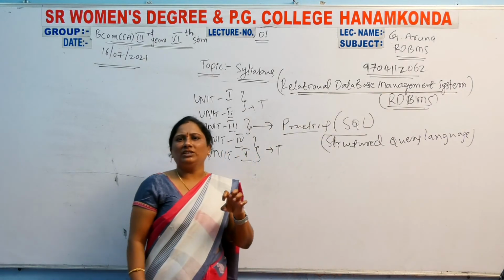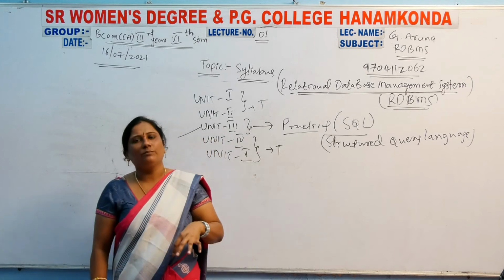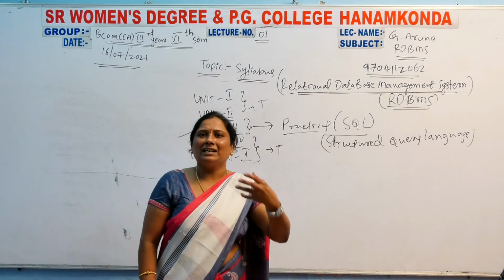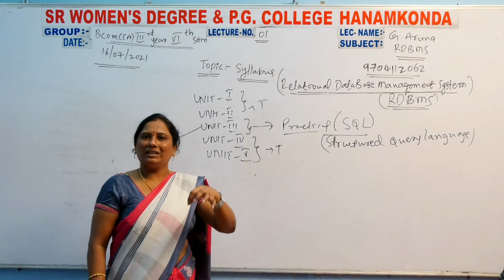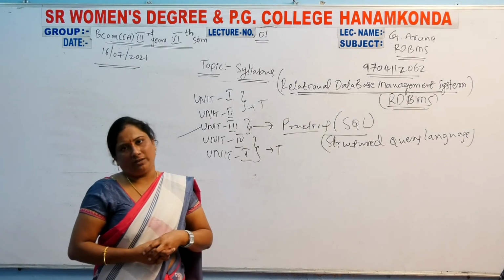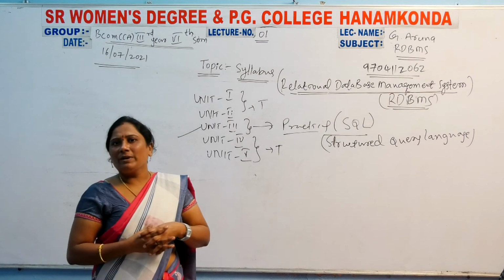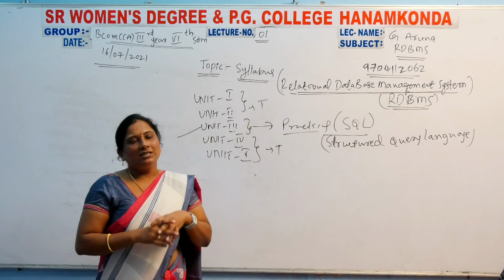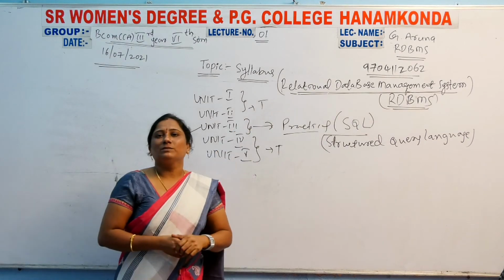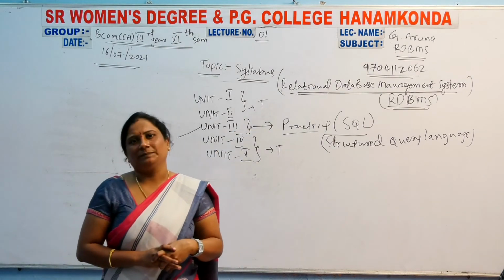Clear? Simple definition: a relational database management system contains more than one database and maintains them in a systematic manner. That is the relational database management system definition.